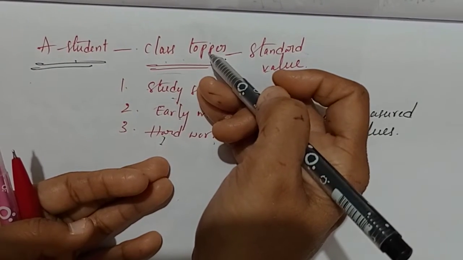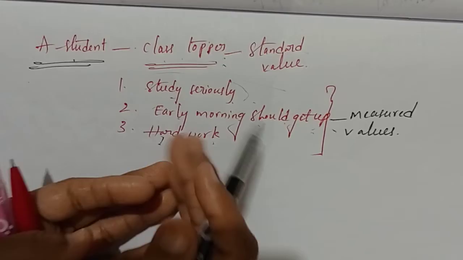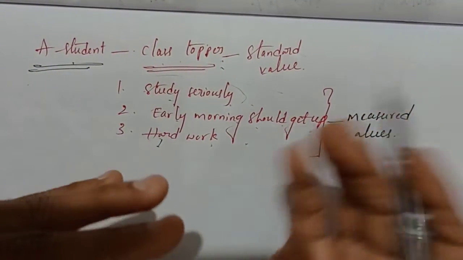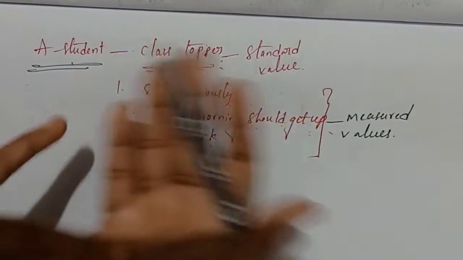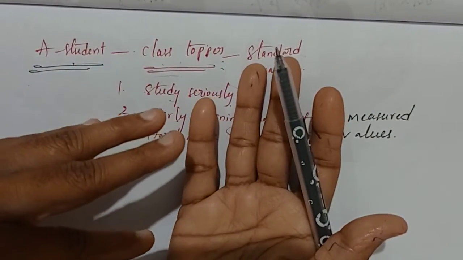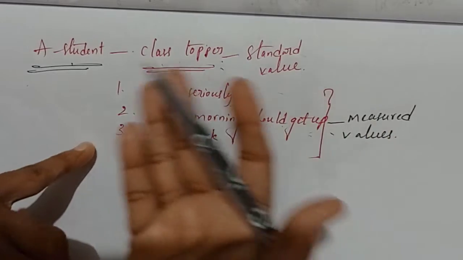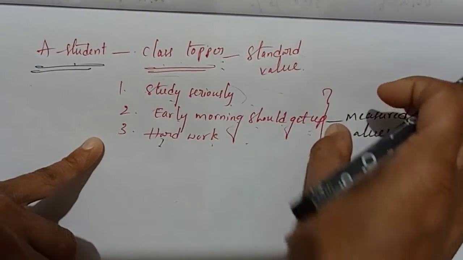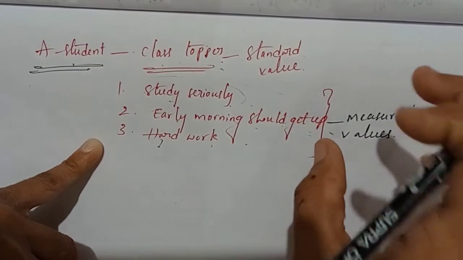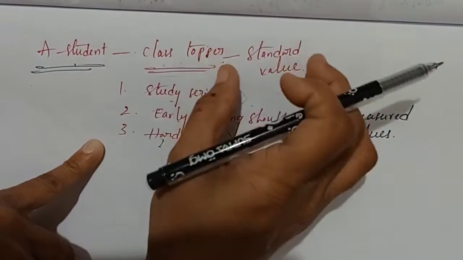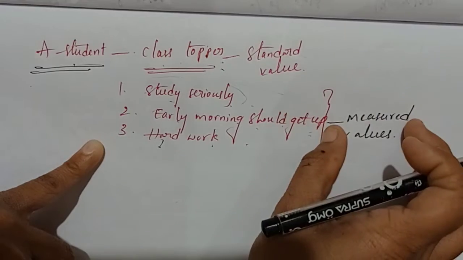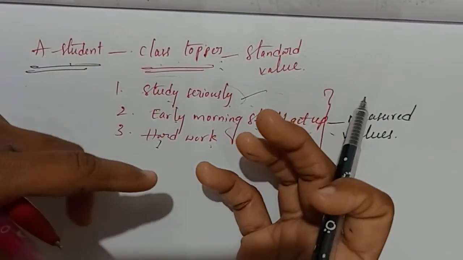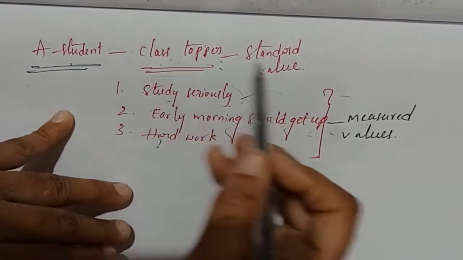That means whenever a target is there, suppose he wants to become a class topper, he should follow all these things. These measured values should be very close to his goal. And between these measured values also there is a closeness. Are you following? Then only he will reach his goal.